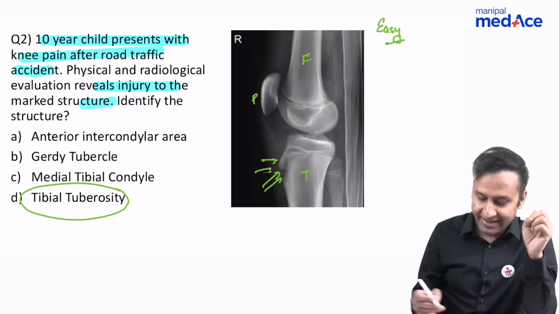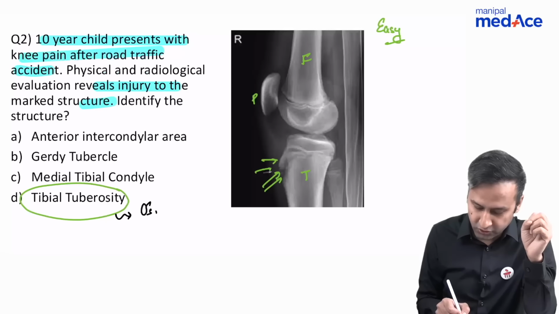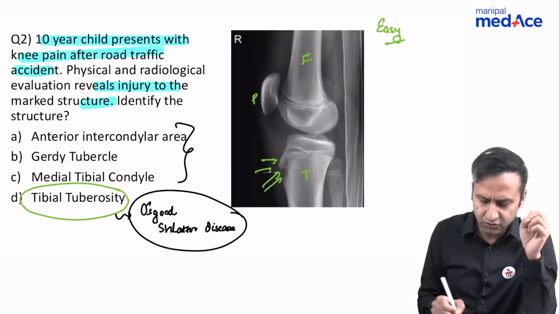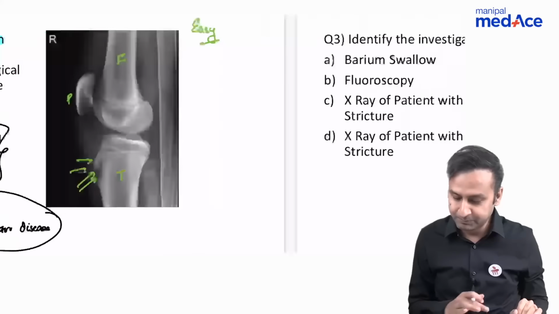So what is the diagnosis in this case? Although it was not asked, the diagnosis in this case is Osgood-Schlatter disease. We don't even need to know the other options. I mean, this is one of the easiest questions that you can think around.